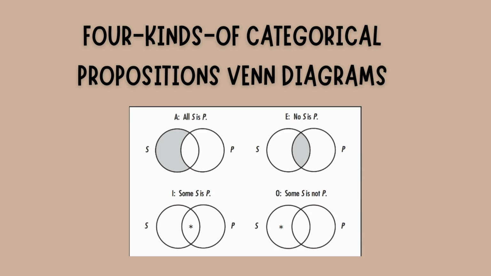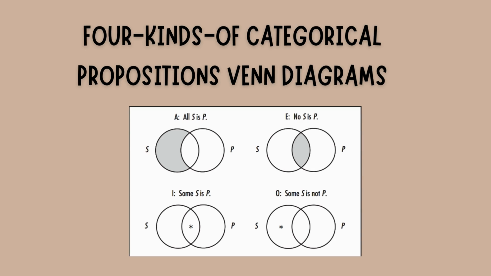Moving to the second Venn diagram, which has the form No S are P, belongs to universal negative and illustrates there is no one in the intersection of S and P. Moving to the third Venn diagram, which has the form Some S are P, belongs to particular affirmative and illustrates there is someone in the region which is marked. Similarly, moving to the fourth Venn diagram, which has the form Some S are not P, belongs to particular negative and it illustrates the marked region is where someone is present.